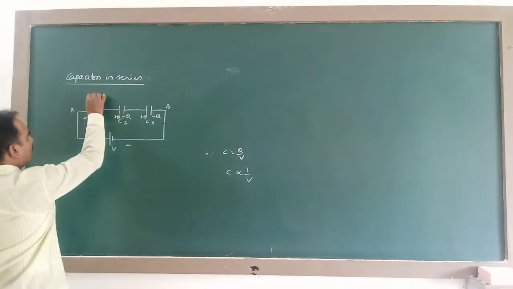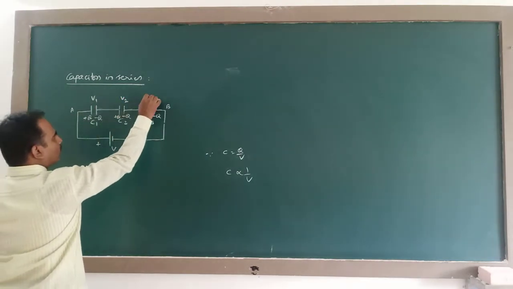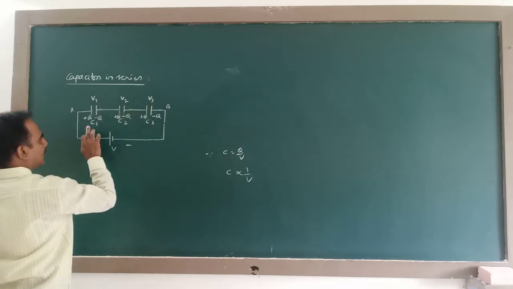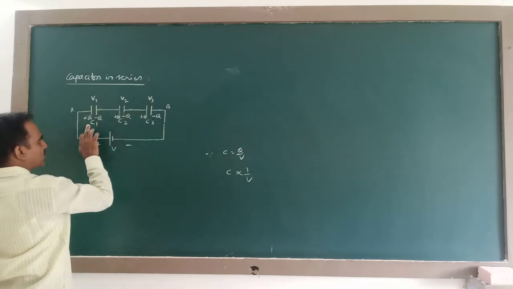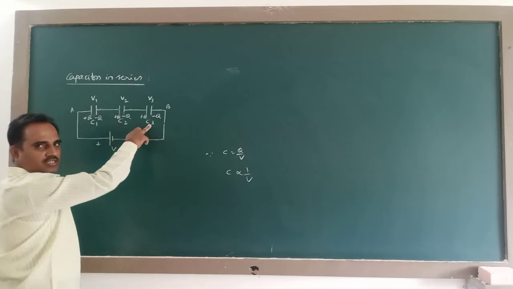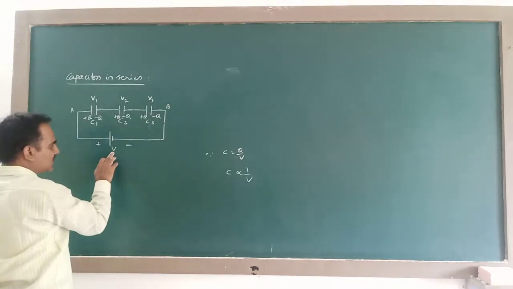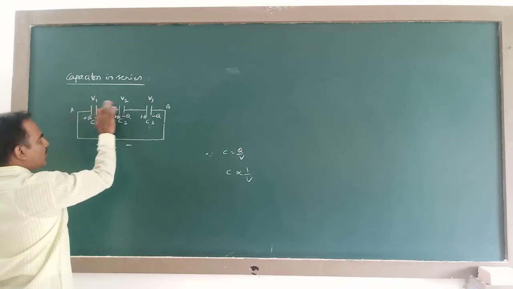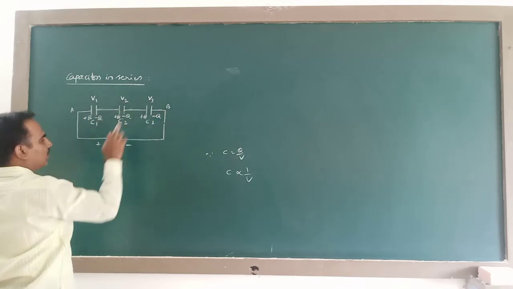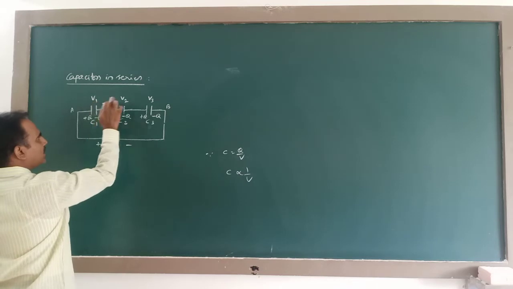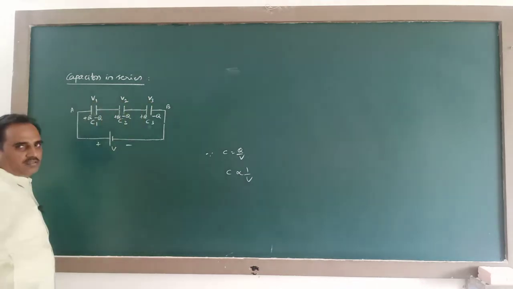So let V1, V2, V3 be the potential difference across C1, C2 and C3. Since the same potential difference is being distributed here, this V becomes equal to V1 plus V2 plus V3.